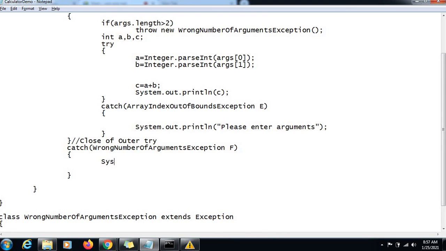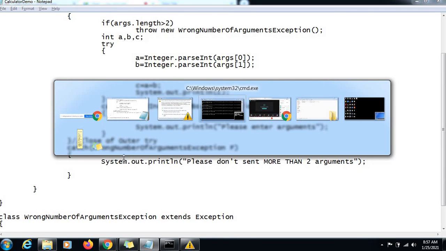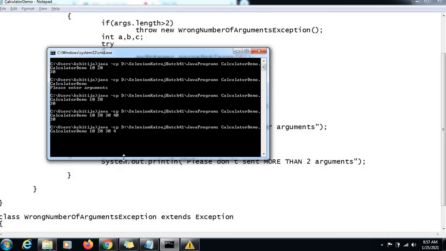So I'll say System.out.println, please don't send more than 2 arguments. That's good.